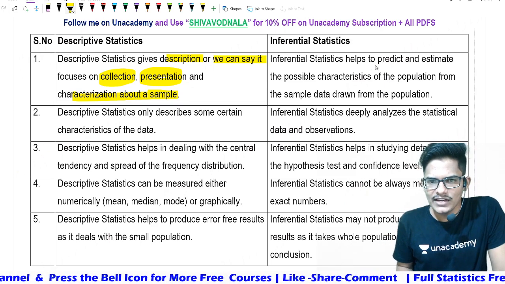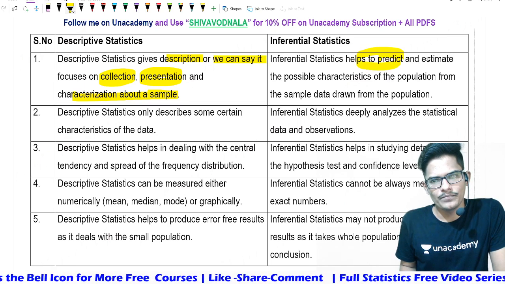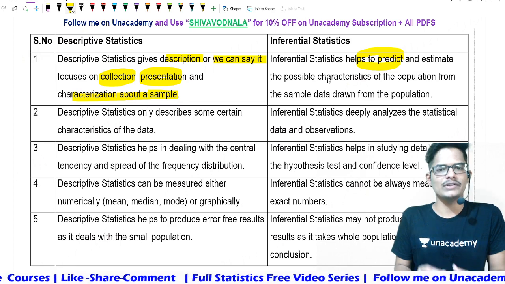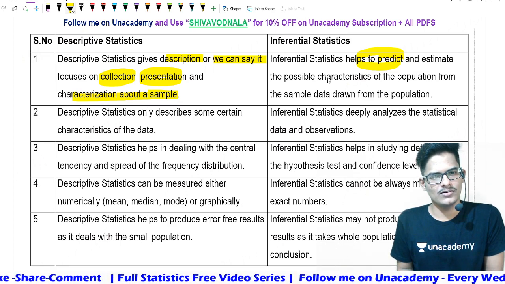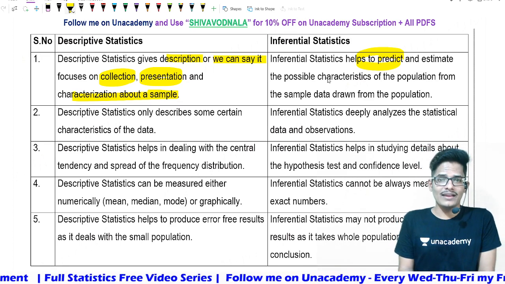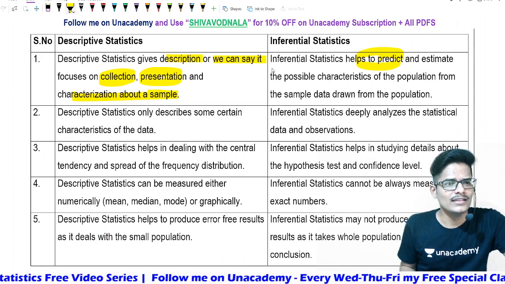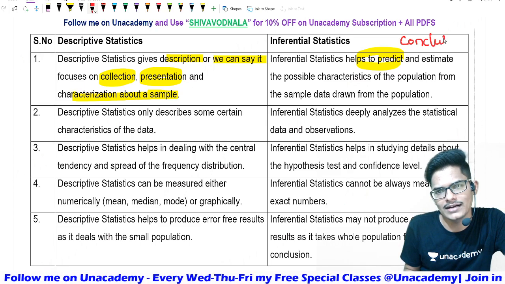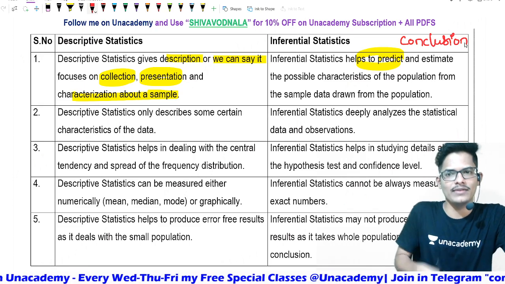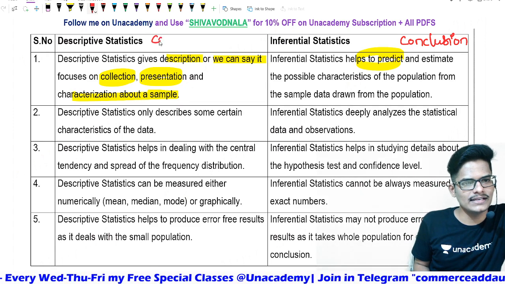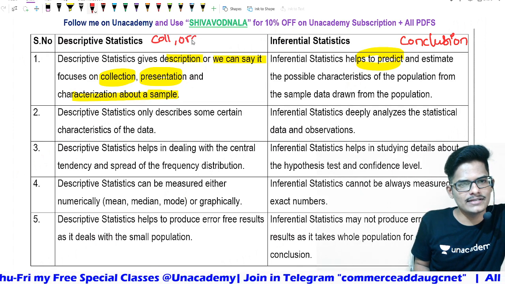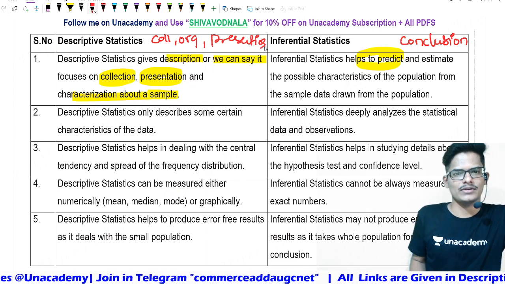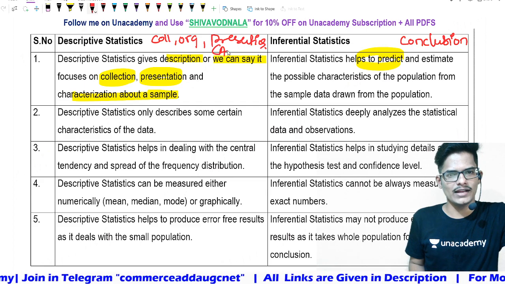Then inferential statistics helps to predict and estimate the possible characteristics of the population from the sample data drawn from the population. Inferential is the conclusion version, drawing a conclusion from the whole previous steps. This is collection and organizing and presenting the facts. Organizing and presenting means analysis. Sorry, let me put it as analysis.